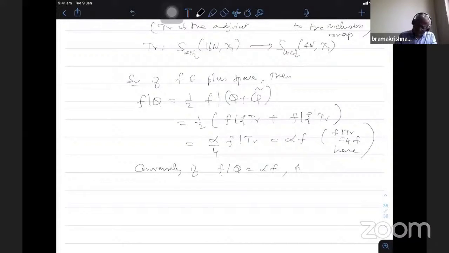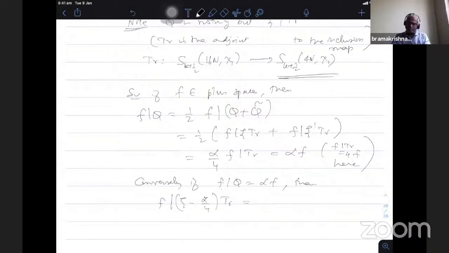What he does is then f|(ψ minus alpha by 4 trace). Yes, that's right. Since f|trace is f even if f is in the full space, that you should know. If f belongs to Γ0(4N) and χ1, not necessarily in the plus space, f|trace is 4 times f. Therefore, this will be 4 times f.